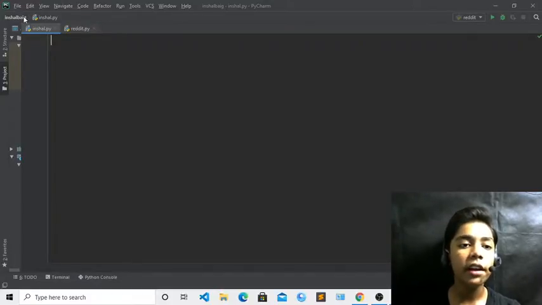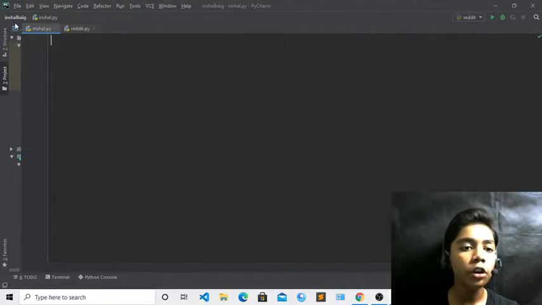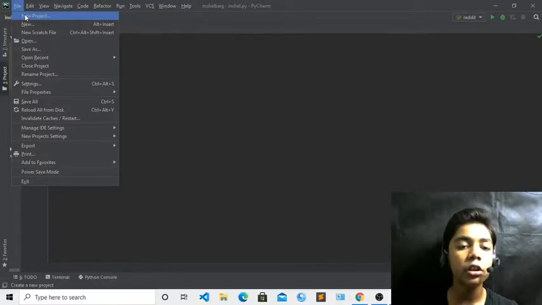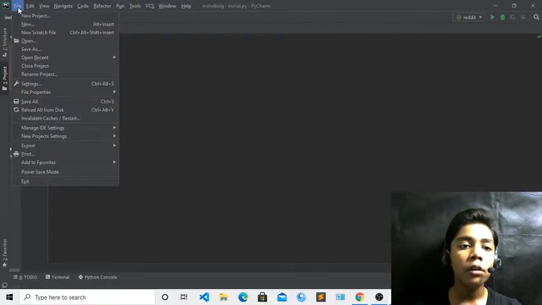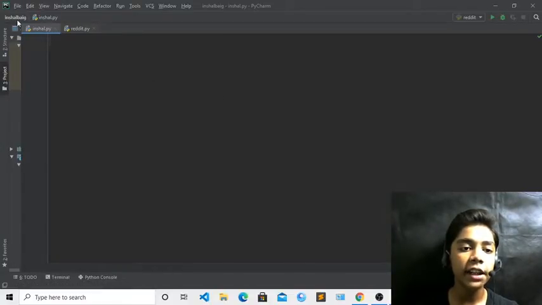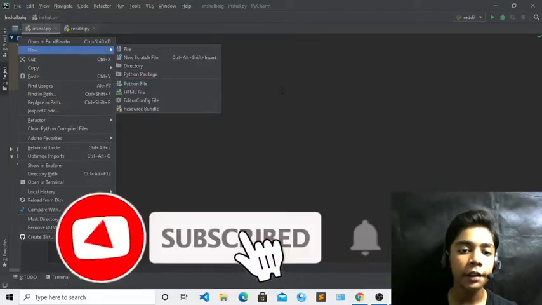Now here you can see I have made one file. You can also make a file by clicking on New, or if you want a new project, my project is Inshal Beg here. If you want a new project, just press New Project and give your project a name. Then you can take a new file from here, or right click on your project, choose New, and your Python file will be created.